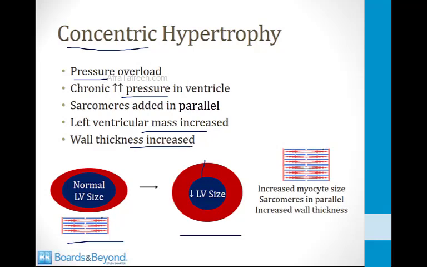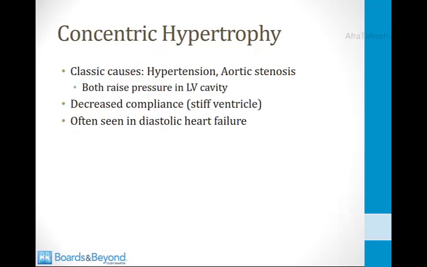And the reason they've become thicker is because sarcomeres are added in parallel. We've got increased myocyte size, but in this case, it's because sarcomeres are added in parallel, and therefore the wall thickness goes up. And remember, in eccentric hypertrophy, the wall thickness does not increase. So the two classic causes of concentric hypertrophy are systemic hypertension and aortic stenosis. In both of these conditions, the pressure inside the left ventricular cavity gets very high, and that leads to concentric hypertrophy. No one really understands the biochemical mechanisms that lead to eccentric hypertrophy in some cases and concentric hypertrophy in other cases, but the bottom line is these high pressure disorders like hypertension and aortic stenosis are associated with concentric hypertrophy.